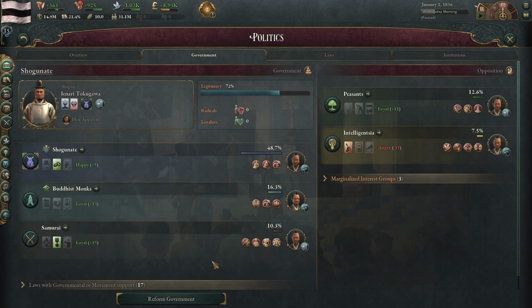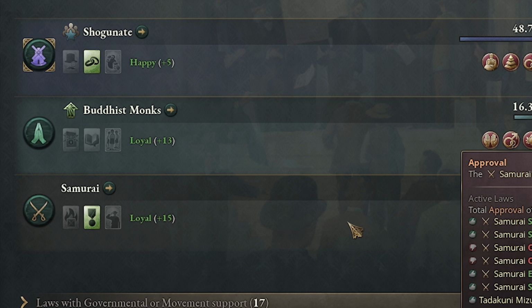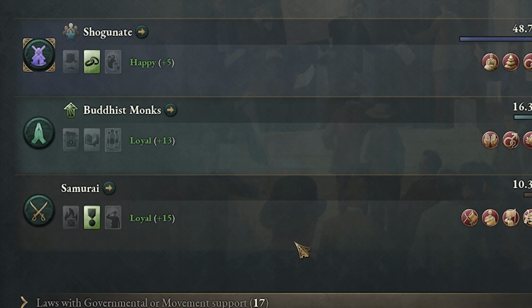What groups you want to bolster and suppress and at what times? Right now, we want to increase the Buddhist monks. It can't hurt us because we're trying to pass a law of state religion. You cannot suppress groups that are within your government, so that's something to keep in mind. I'm not going to bolster the samurai because later on we're actually going to want to weaken them. That's because I looked longer and I figured out my laws and I want to go to theocracy at some point.